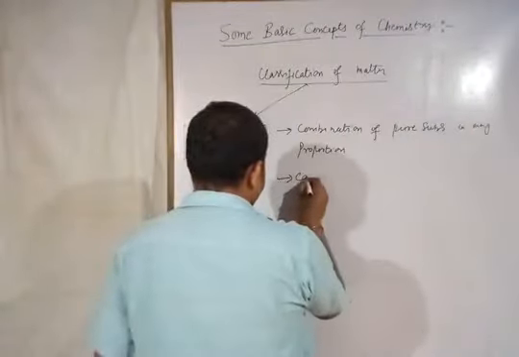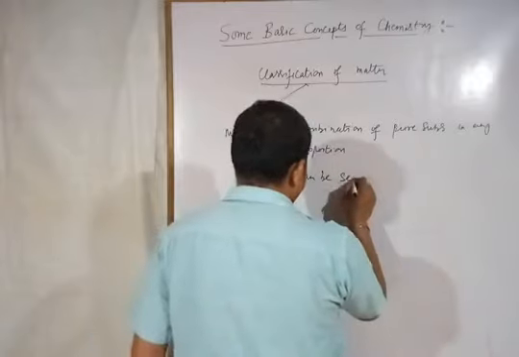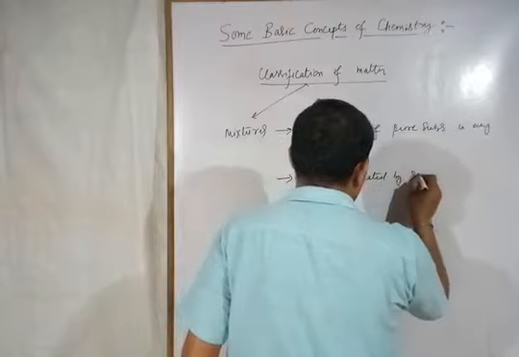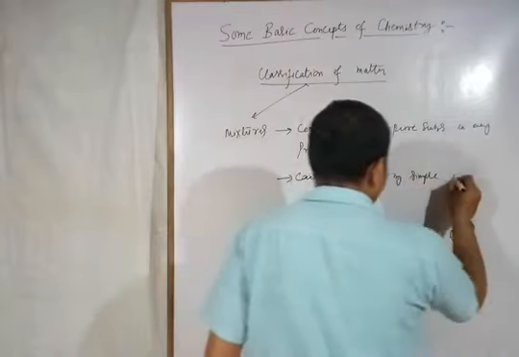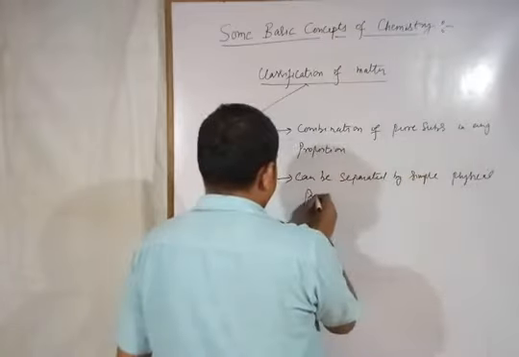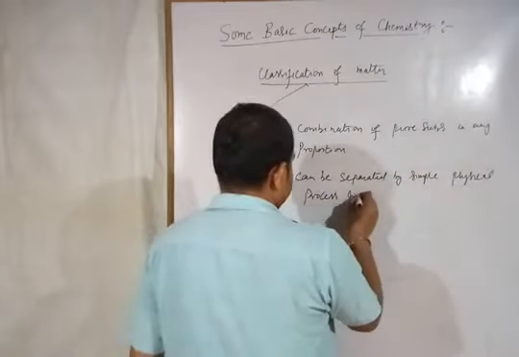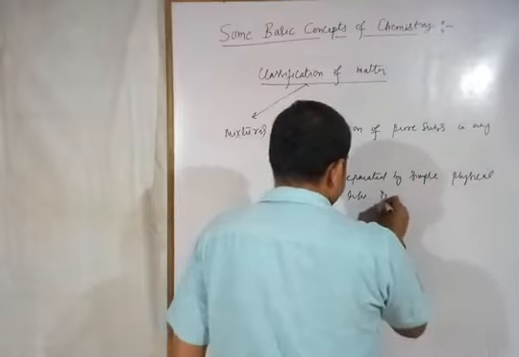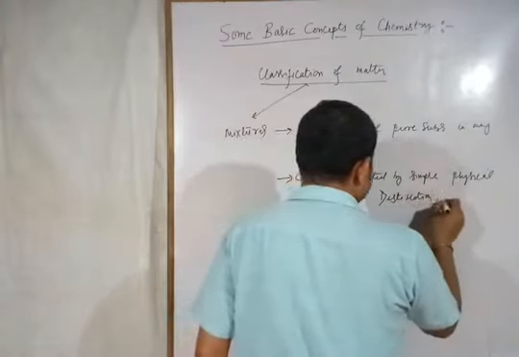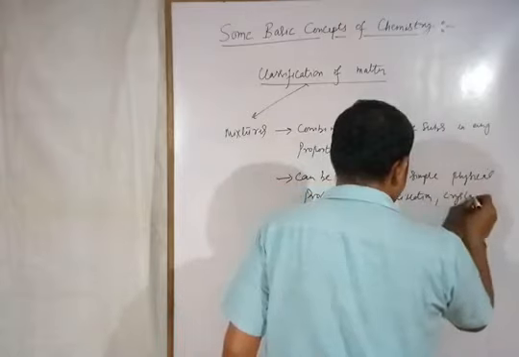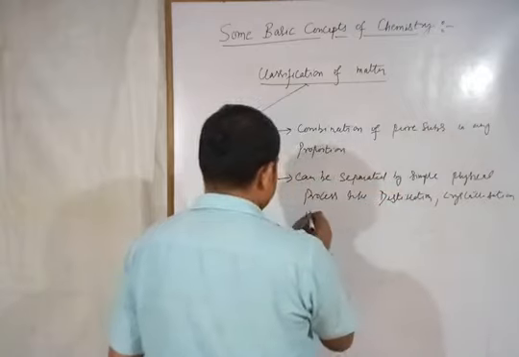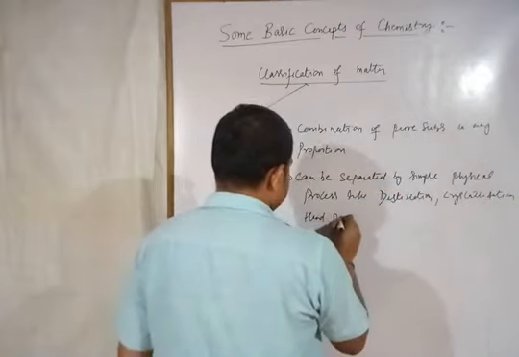And one more important property about mixtures: mixtures can be separated by simple physical process, like distillation, crystallization, hand picking method.